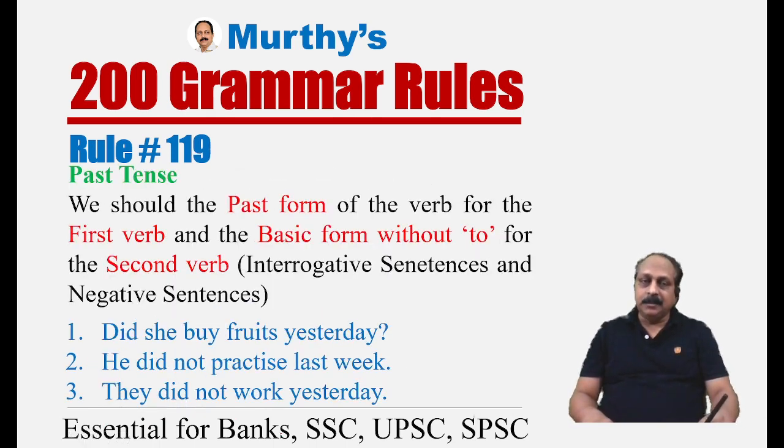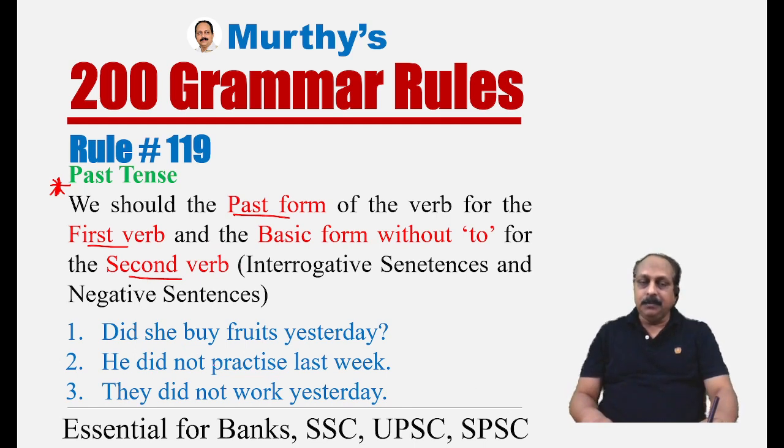Rule number 119. This goes with past tense. An important rule. It goes with common errors. We should use a past form of the verb for the first verb and the basic form without to for the second verb. Basic form without to means what? Bare infinitive for the second verb. But this rule goes only with interrogative and negative sentences. This rule does not go with affirmative form.